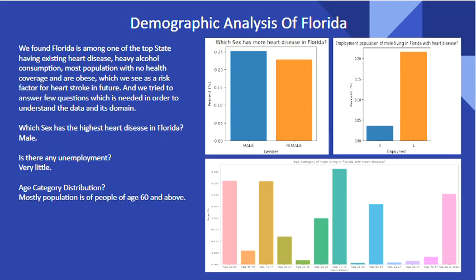So we went ahead with the demographic analysis of Florida and found that Florida has an equal gender distribution, but males have the highest heart disease in Florida. Going forward with employment, mostly everyone has employment, and in the age category distribution, people aged beyond 60 mostly live in Florida because of its weather, and since it's also a holiday place.